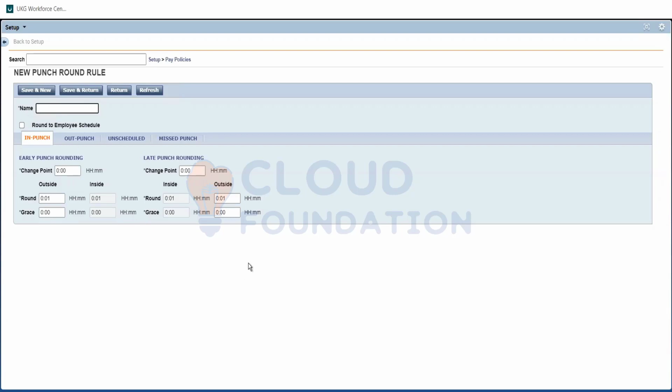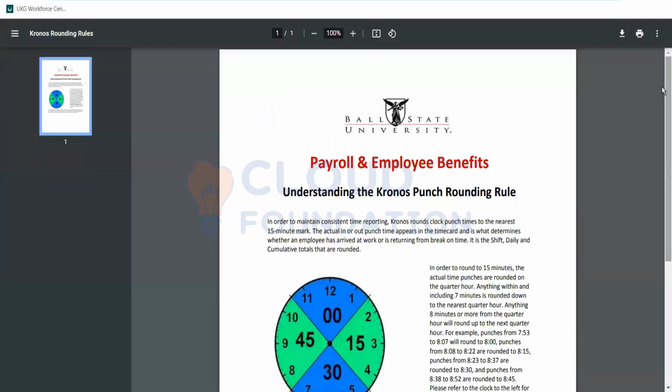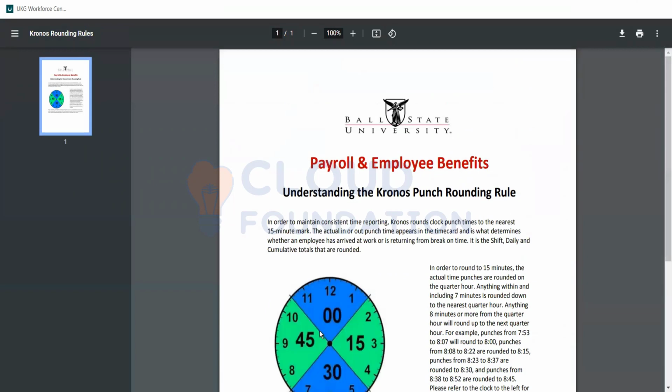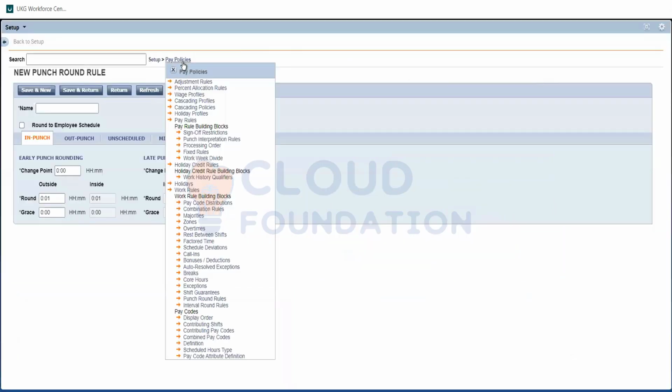So for this to be understood, first go through it, take your time. It's just a realistic document which I have given you. It will give you an understanding. It's a particular university's rounding rule, which gives a good idea. It will give you a proper view of how the time is differentiated, and this diagram also will give you an idea. After that, I'll give you a heads up on how this is done, and you'll get an understanding. Okay. So now let's quickly jump to another item, which I thought of.